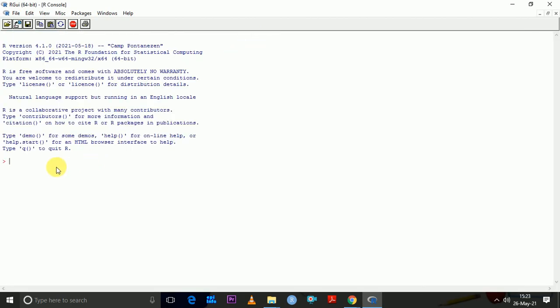then I'll check print hello world. I want to check if my R is working properly. Yeah, here I can see it's working properly. Then I will do another check. 15 minus 8, 7. So my R is working properly.